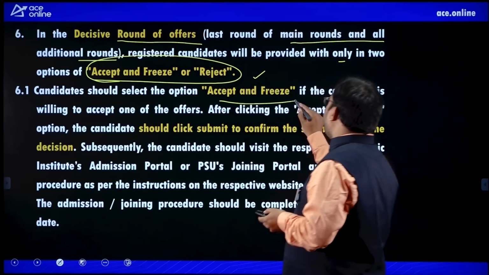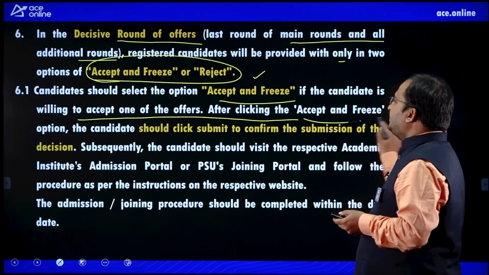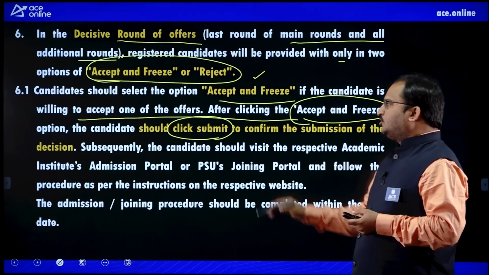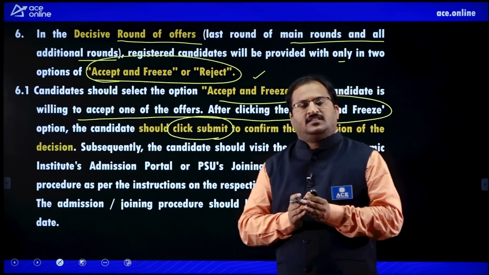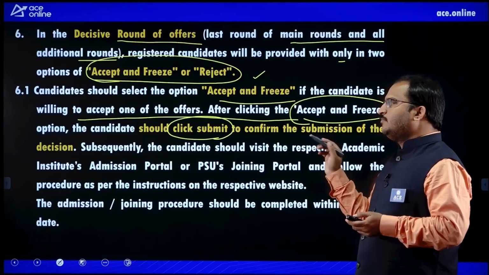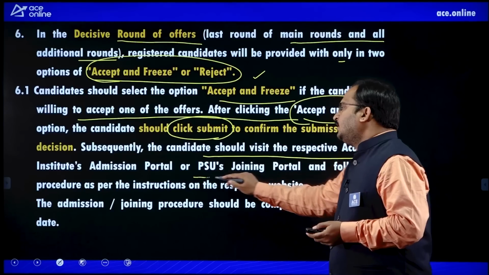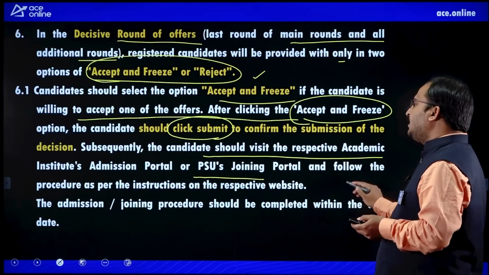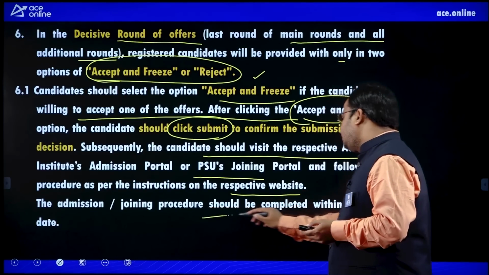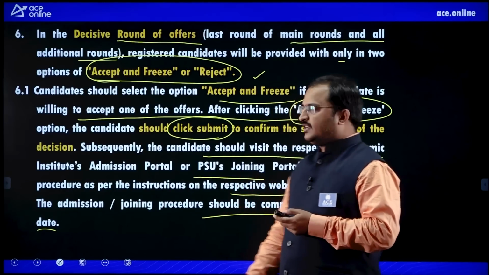The candidate should select accept and freeze if the candidate is willing to accept one of the offers. After clicking accept and freeze, the candidate should click the submit button to confirm the submission. So remember this, dear students. It is clearly said that once you click the submit button, only then will your decision be confirmed. Subsequently, the candidate should visit the respective academic institute's admission portal or PSU's joining portal and follow the procedure as per the instructions on the website. The admission joining procedure should be completed within the due date. Again, the same point was mentioned which we discussed earlier.